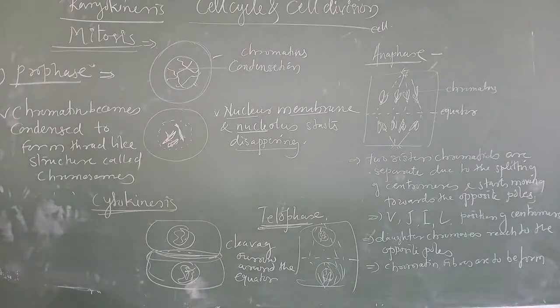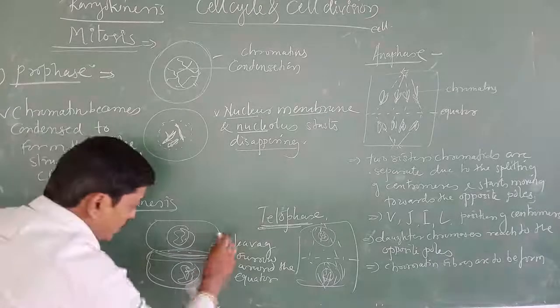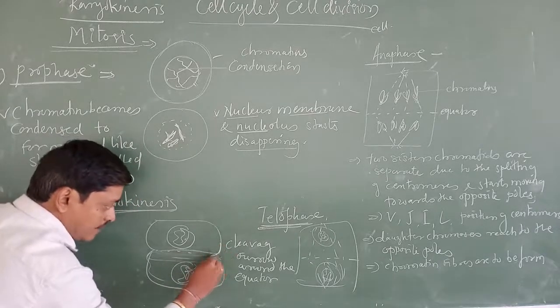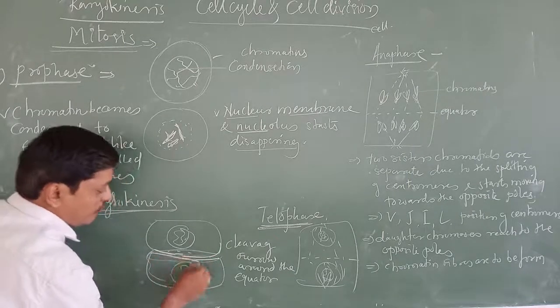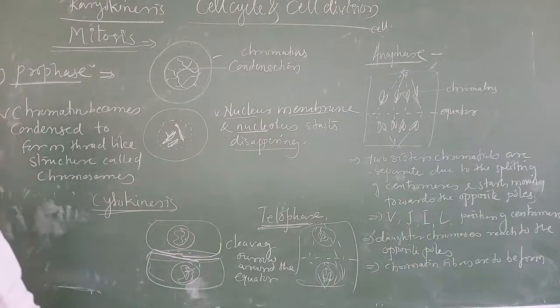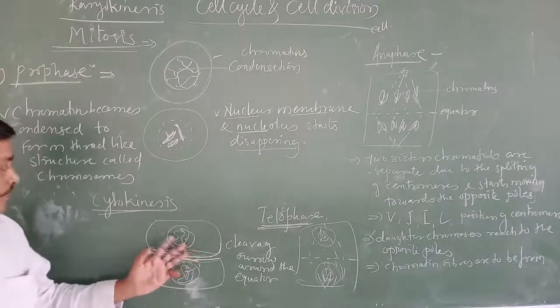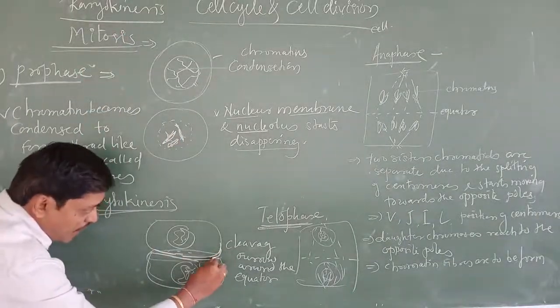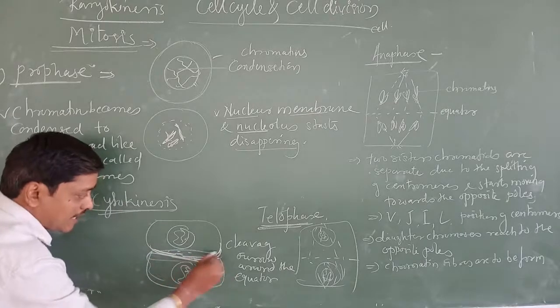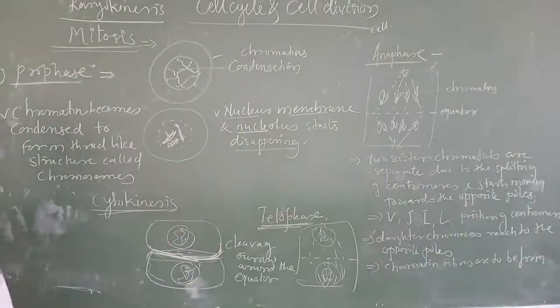The equator plate gradually deepens and divides the cytoplasm, and it forms two equal cells. This is very important for your competitive exam: the furrow during cytokinesis of mitosis occurs from the outer side to the inside of the cell. That is very important.